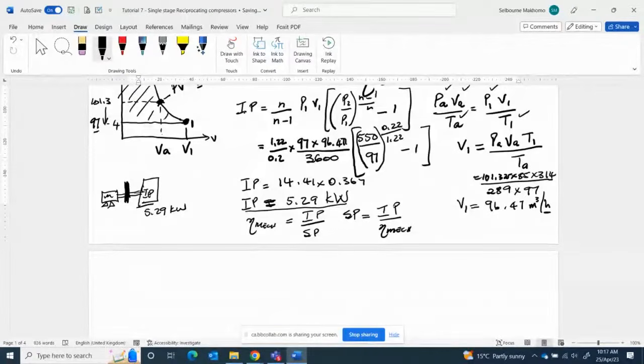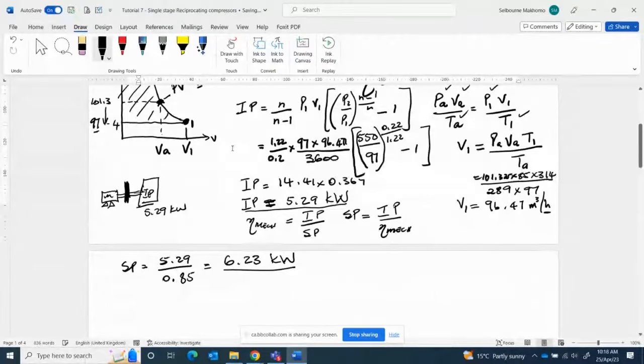Therefore, shaft power is 5.29 divided by 0.85, and the answer is 6.23 kilowatts. This is the power required to drive the compressor.